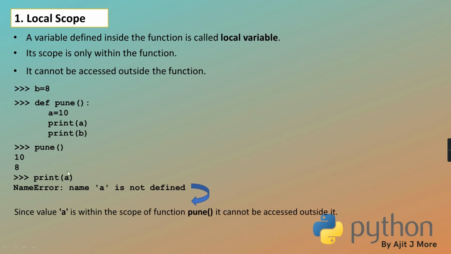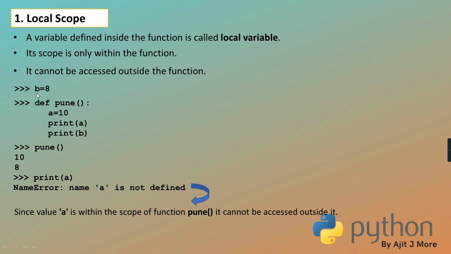See here, why has it given an error for A? Since variable A is only within that scope, Pune. It cannot be accessed outside it. You cannot access this A outside Pune. Got it? Yes or no? Just give that confirmation.